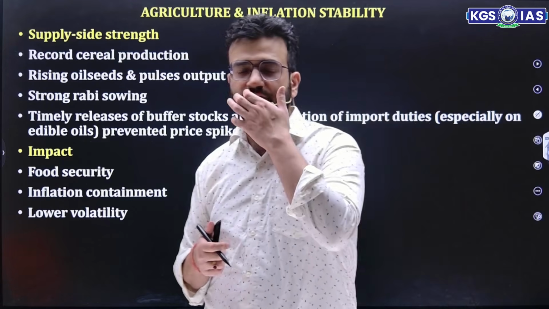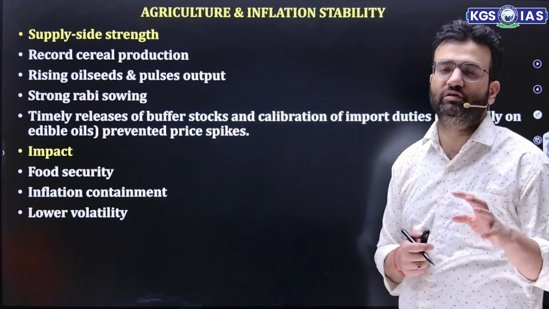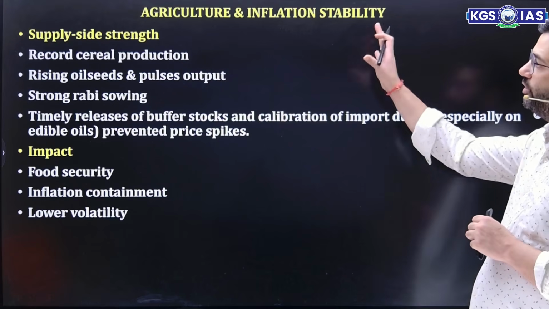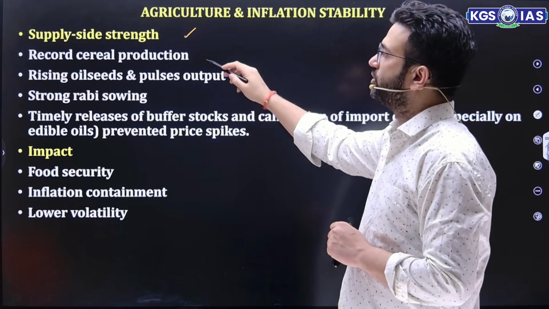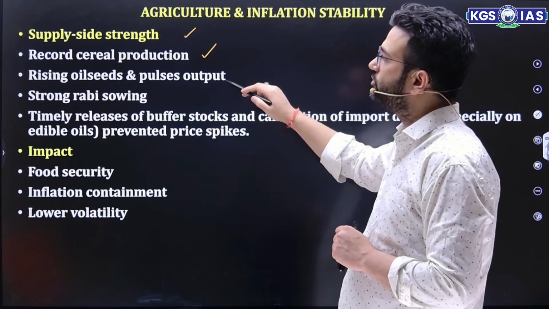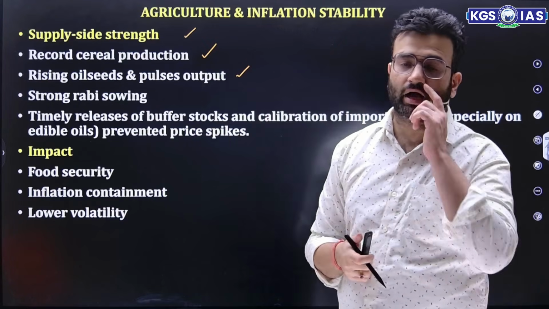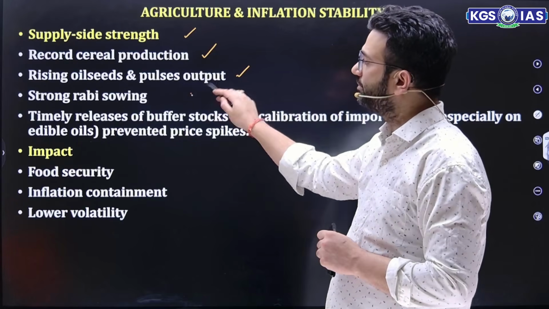Apart from that, supply side strength. Agriculture and inflation usually go hand in hand, because as I mentioned, headline inflation includes volatile items and food is the most volatile component. So if we have a good agricultural supply, it leads to less inflation. So record cereal production thanks to good monsoon, rising oilseeds and pulses output, the Annadata Aay Sanrakshan scheme, PM Asha scheme, strong rabi sowing.